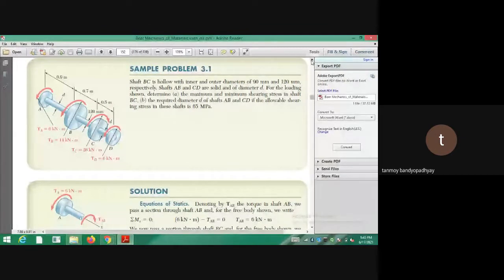So we are having a shaft on which certain pulleys have been fixed, and we need to find out the stresses that get developed in different sections of the shaft. So as you can see, the shaft BC is hollow with some inner and outer diameters which are given, and shafts AB and CD, they are solid with diameter small d. For the loading, determine the maximum and the minimum shear stresses.